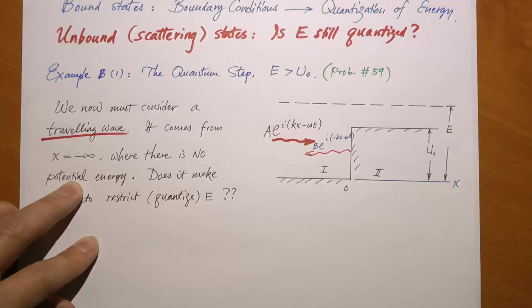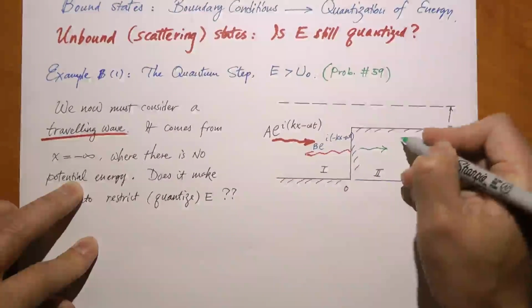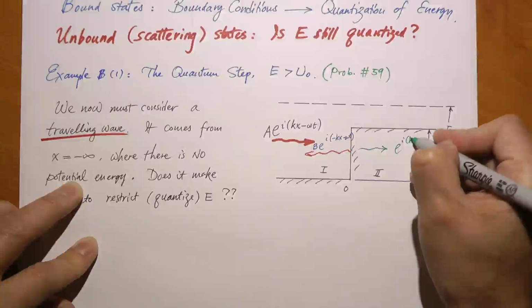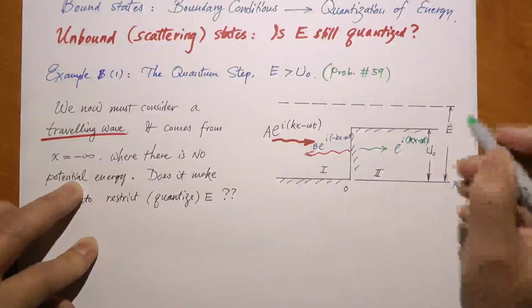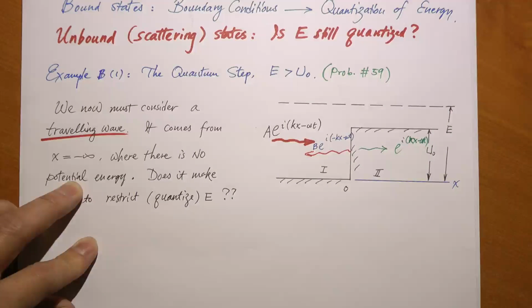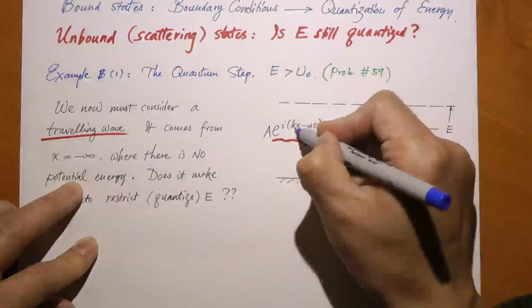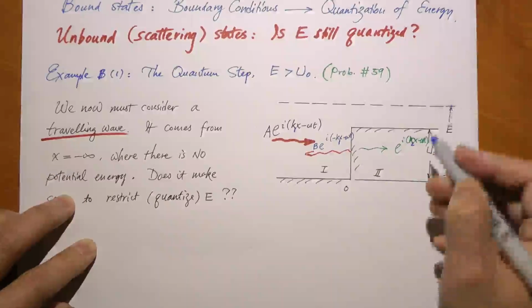And yet another part of the wave gets into the step. And that is e to the i(k x minus omega t), or I should have kappa. Well, in fact, let me change the symbols. Here I call it k1. That's also k1. And here I call it k2. Okay, I do not call it kappa here anymore. Call it k2.